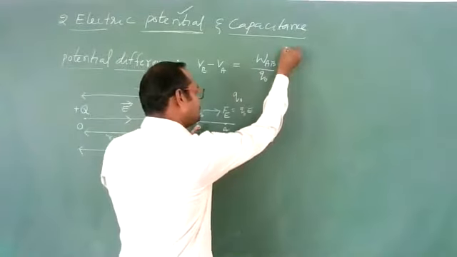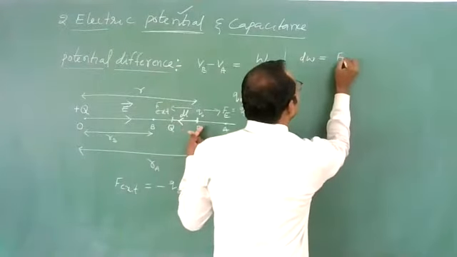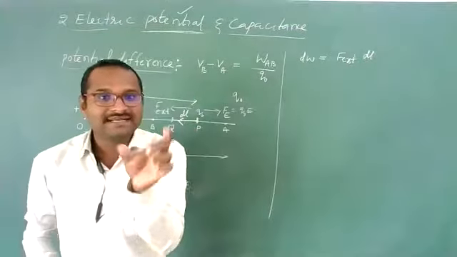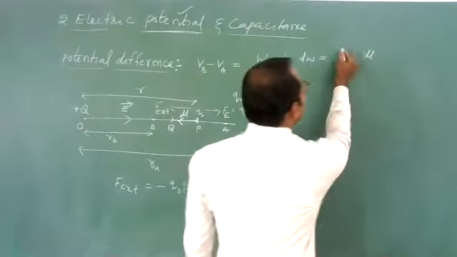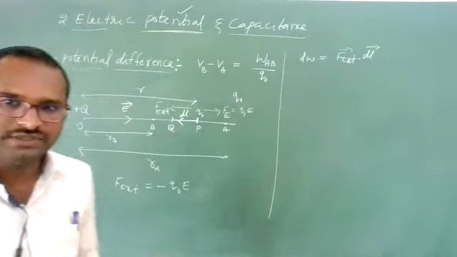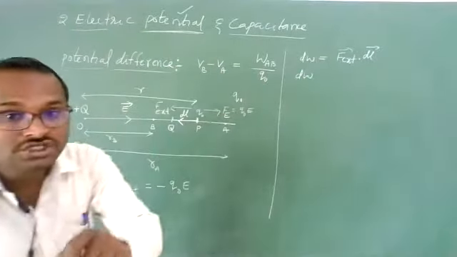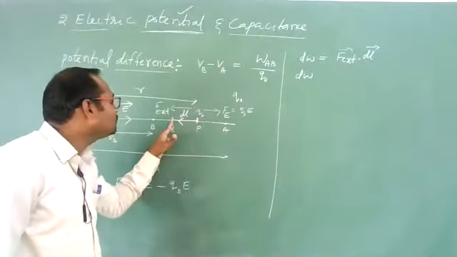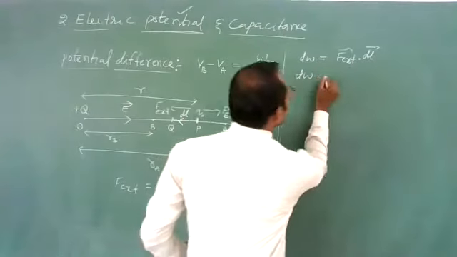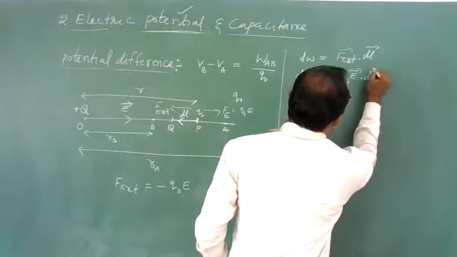So for this, I have to do a small elementary work done, which can be given as external force into dl. And as you know, work done is a dot product between force and distance. It can be written as F bar dot dl bar. Are you getting, students? Yes. Now, this small amount of work done in moving a charge Q naught from point P to Q by a distance of dl against this electrostatic field is equal to minus Q naught into E bar dot dl bar.